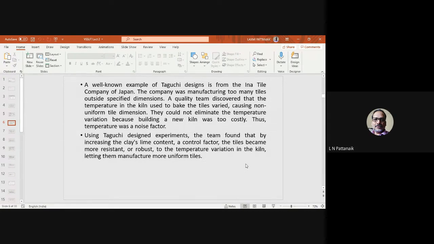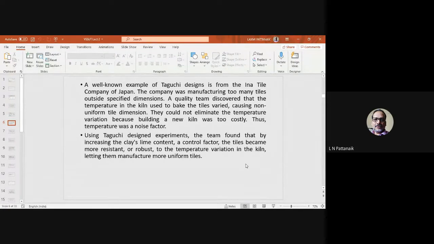Depending on the temperature of the kiln, the output product used to show its response or product properties. So it is somewhat like a noise factor. You cannot have full control over the kiln temperature.